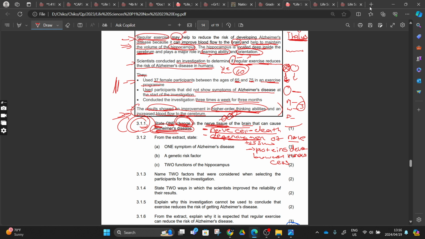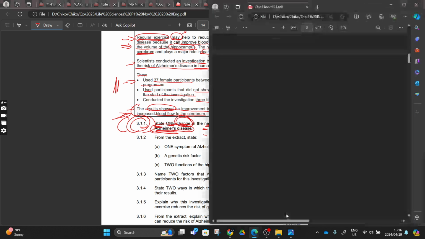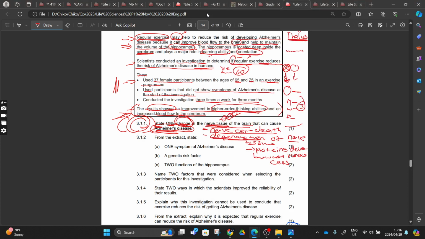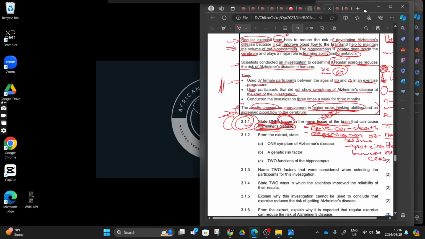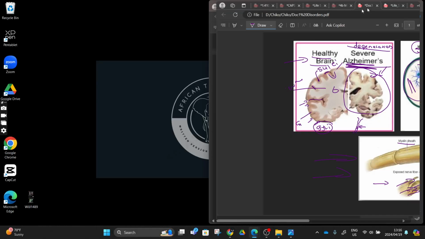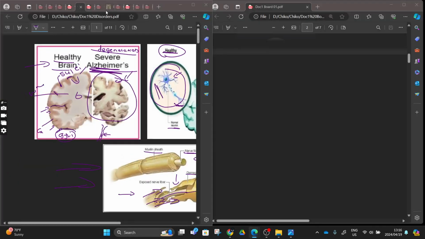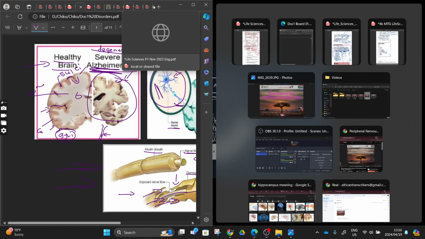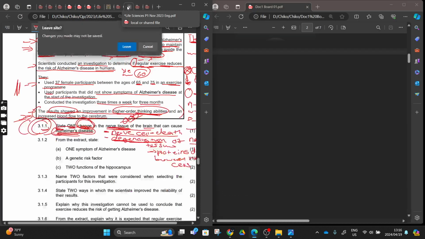Now 3.1.2, from the extract. Allow me to do it like this. My good people, sure. Then we are here, right?